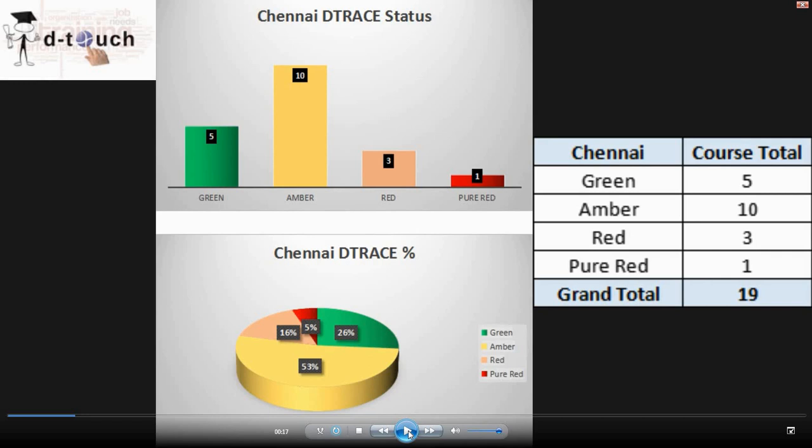All these 4 activities are monitored, and only based on that we categorize the students into green, amber, red, and pure red. If a student is active in all 4 without missing anything, they will be in green.